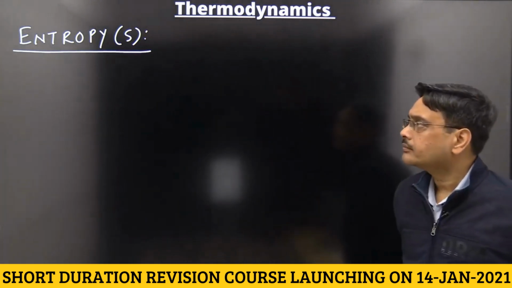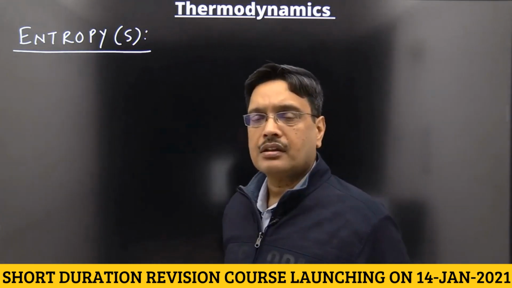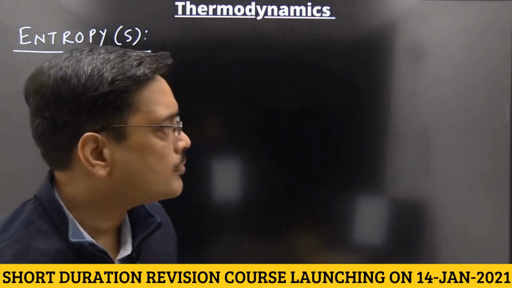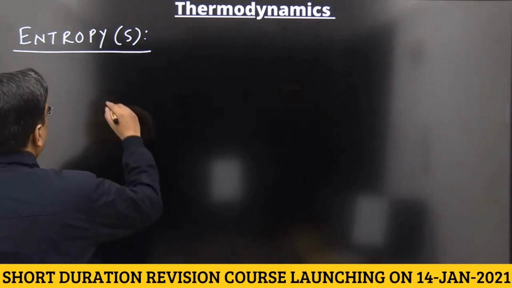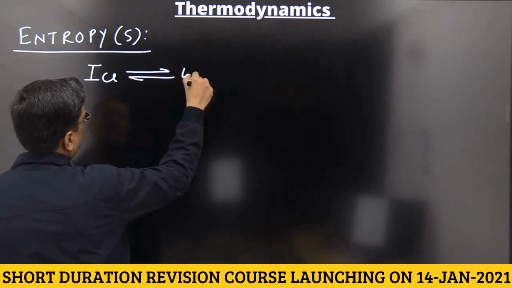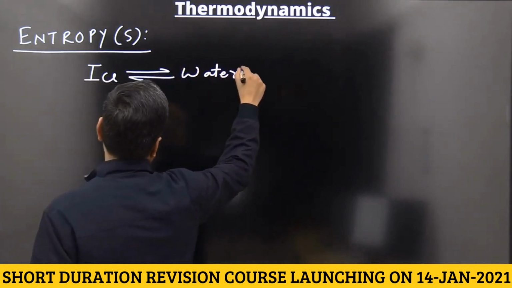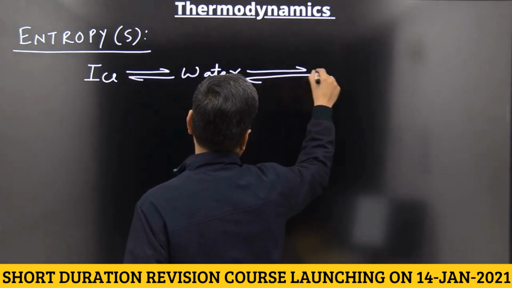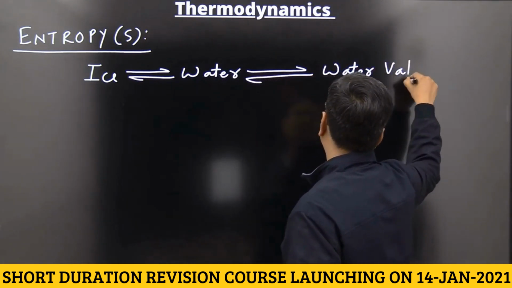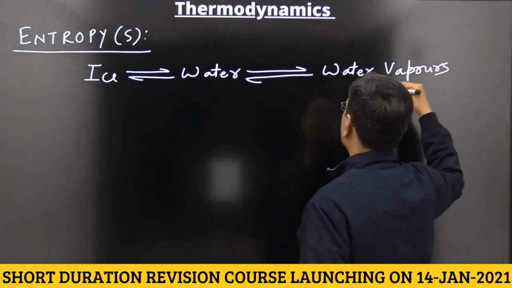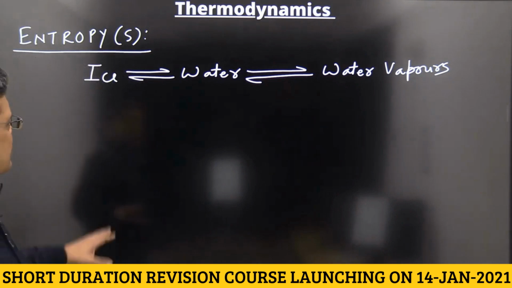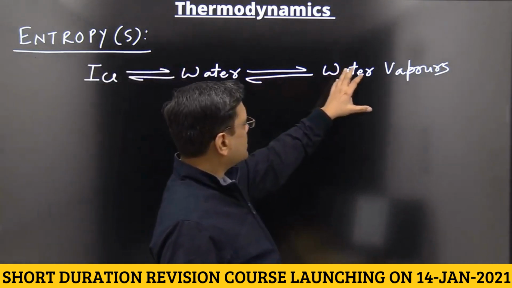Basically, what is entropy? Entropy is the measurement of disorderness or randomness of molecules. For example, ice gives water, and water gives vapors. Ice is the solid, water is the liquid, and vapor is the gas.